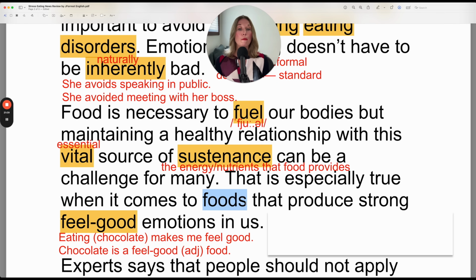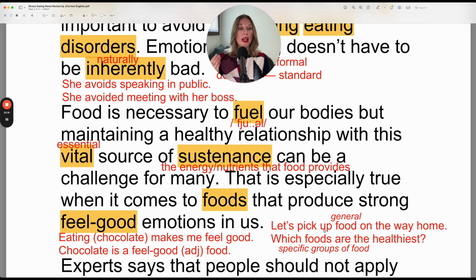Now let's take a look at food, because most of the time you will use food in the singular, but it is possible to use it with an S in the plural. Let's review these two sentences. Let's pick up food on the way home. So in this case, food is singular because it's referring to food in general. Let's pick up food. Let's pick up groceries on the way home. This is how you'll use it most of the time. It is possible to add that S. When you do that, you're referring to groups of food types. So this is a type of food, this is a type of food, and then all those groups together, that's how you would have foods with the plural.